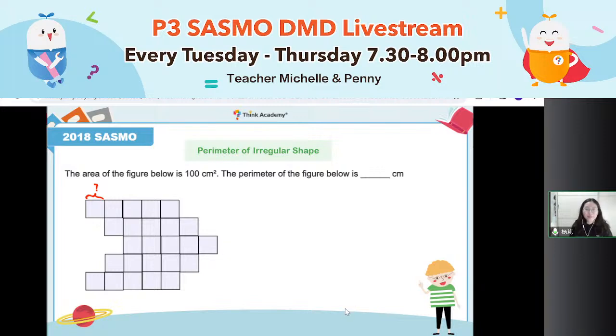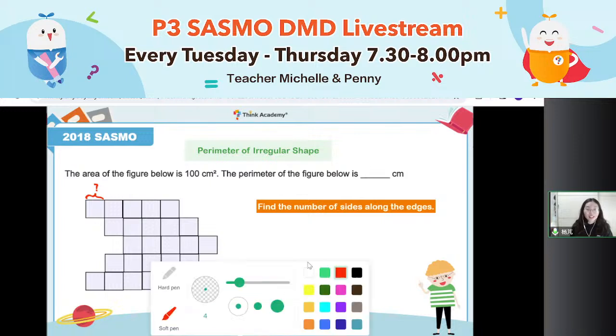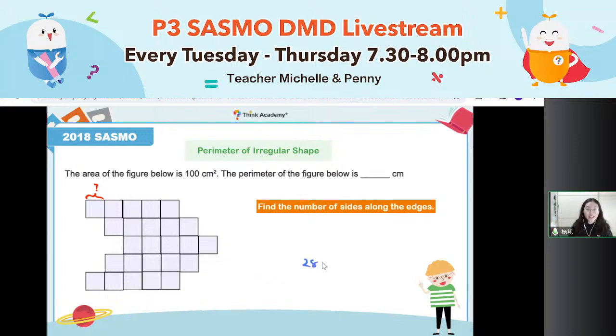The method is also the same. Key point is how many sides are there along the edge? But we have already counted. We have already found out 28 sides. But 28 times who? In this question, I don't tell you the side of the square. Can you find the side of the square first?